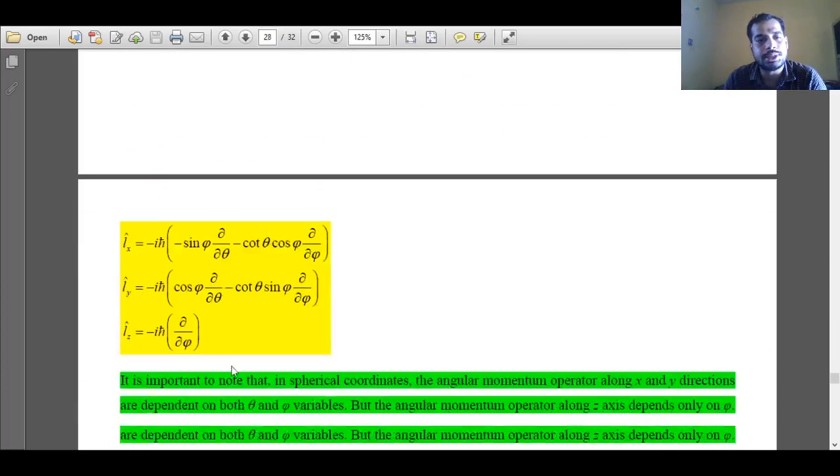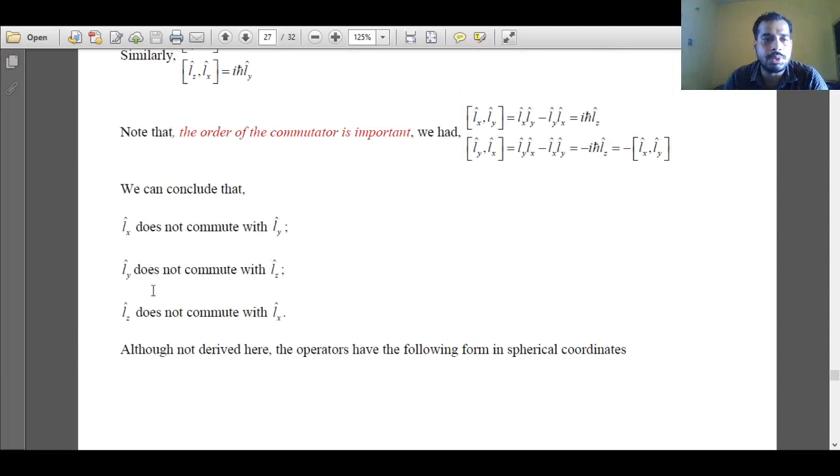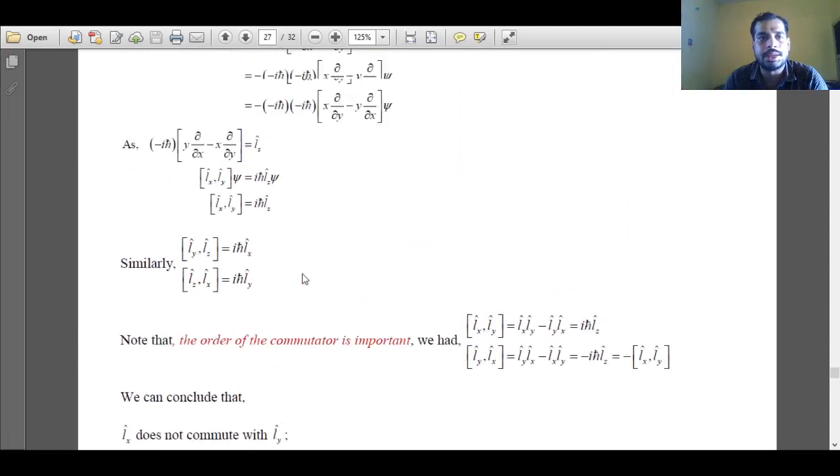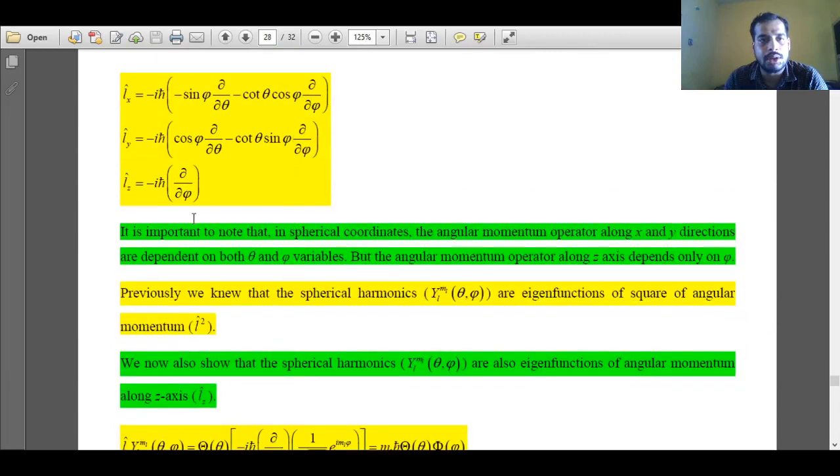Now the components of the angular momentum operator can also be expressed in terms of spherical coordinates, and we will use them just to verify that the components don't commute with each other. It is easy to use the Cartesian operators, but they can also be expressed in spherical coordinates.